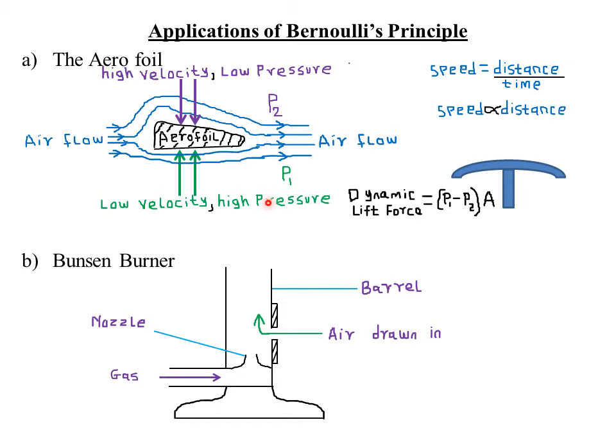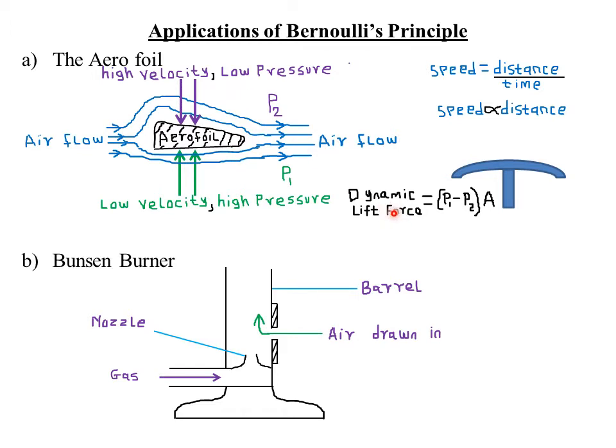So because the pressure on the lower side, P1, is greater than the pressure on the upper side, P2, it means now we have created what we call a pressure difference. And whenever a pressure difference is created, it will produce a dynamic lift force that will lift this particular aerofoil upward. So that's why the aerofoil is able to be uplifted.